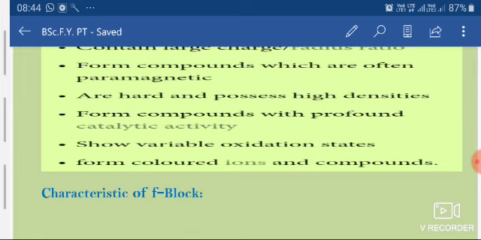When potassium permanganate is formed, in which the manganese is in +7 oxidation state, it shows purple color due to charge transfer spectra. It means the color of the complexes of the D block elements is due to two phenomena: one is d-d transition and another is charge transfer spectra. In this way, the D block elements form colored ions and compounds.